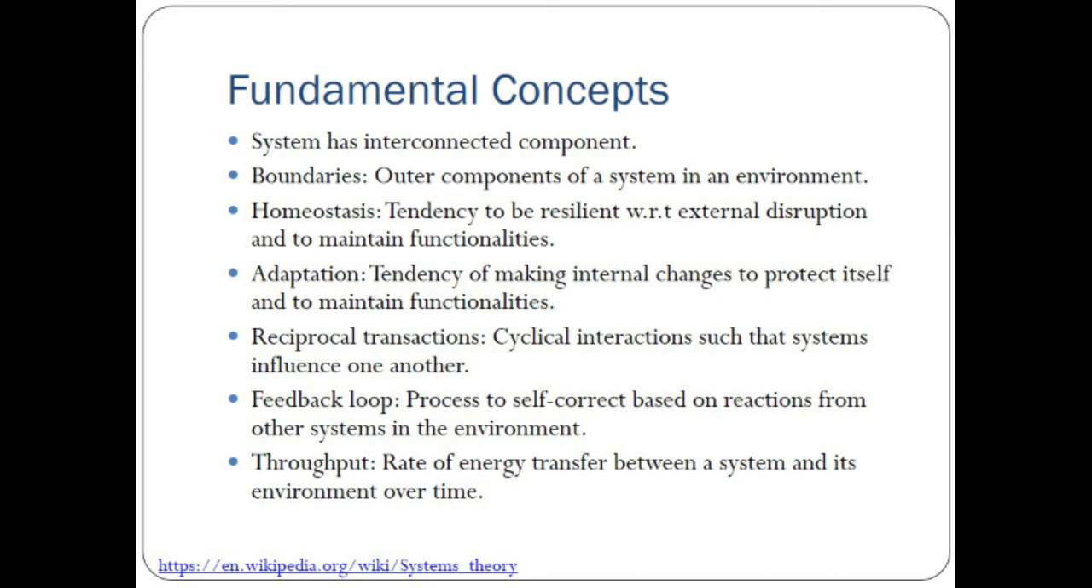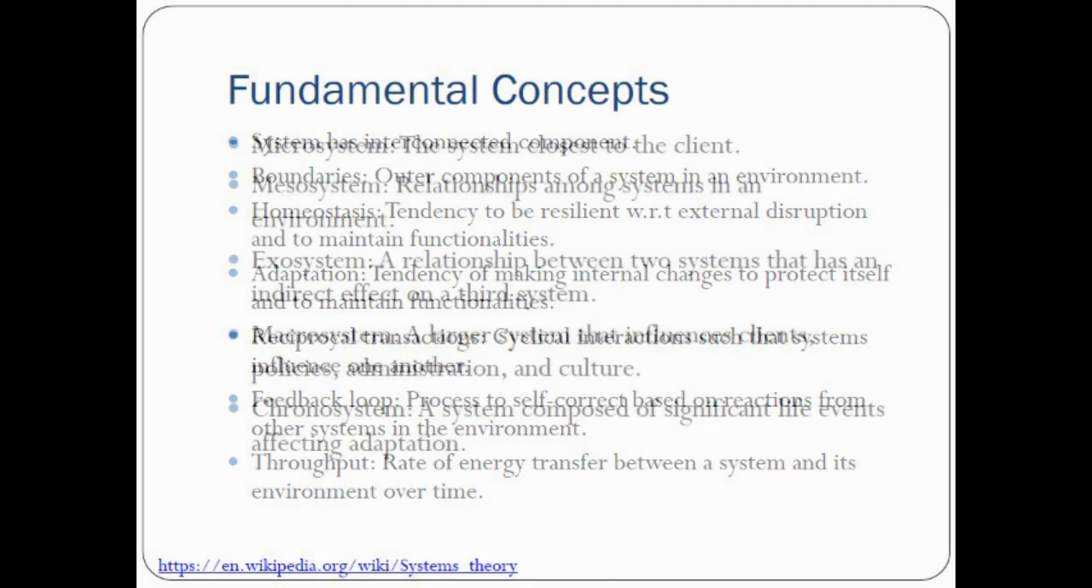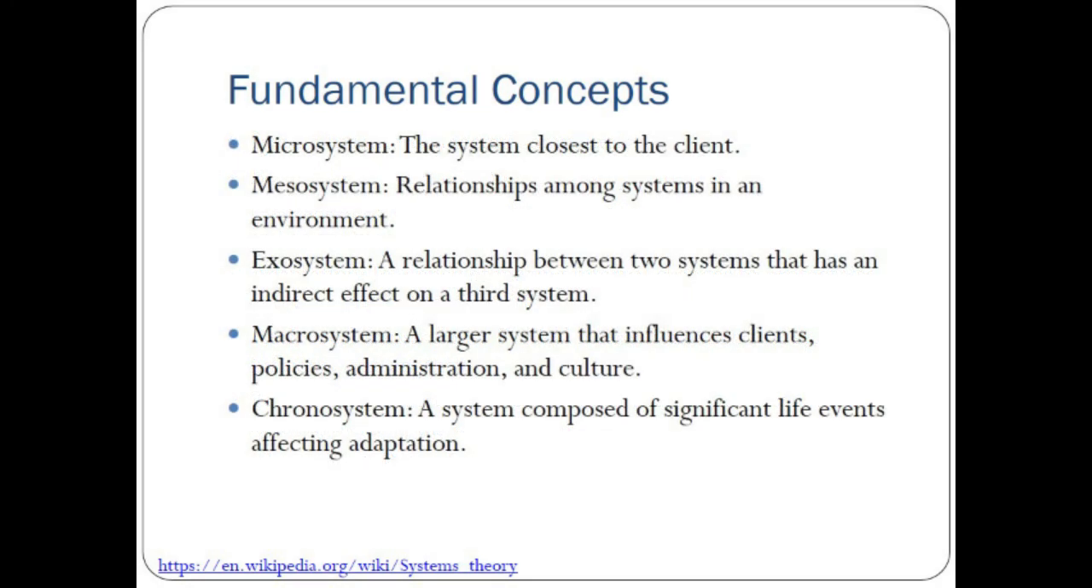So these are the ways to define a system, the fundamental concept. Then you have other types of systems like microsystem, mesosystems, exosystems, macrosystems, chronosystems. How are they defined? Microsystem is defined as the system closest to the client. Means a system which is closest to the client is said to be a microsystem.